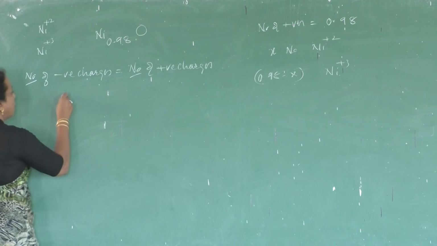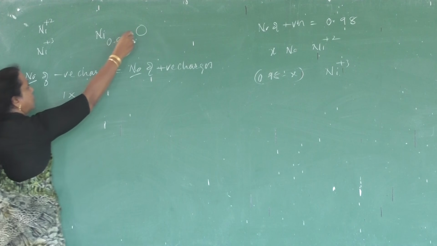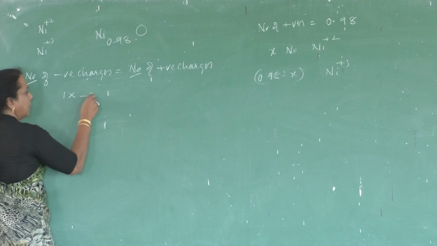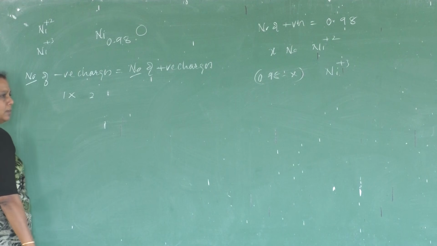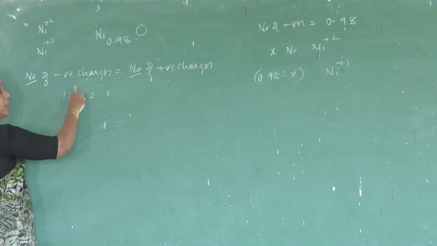How many negative charges are there per molecule? 1 oxygen, with charge minus 2. I am not taking the minus sign because we are equating the magnitudes only.